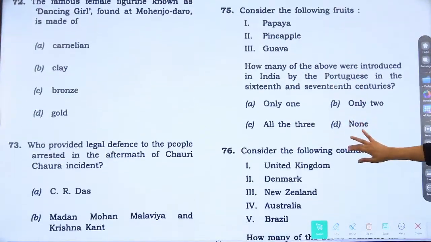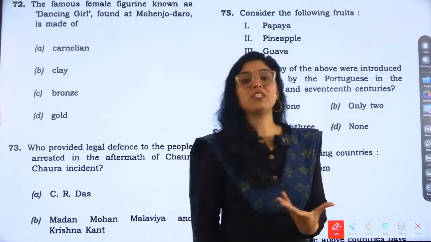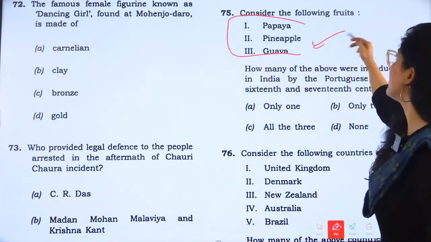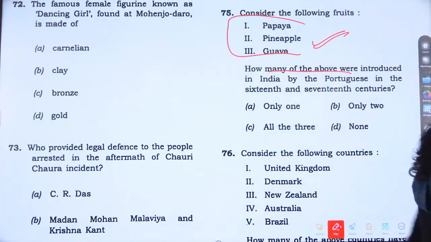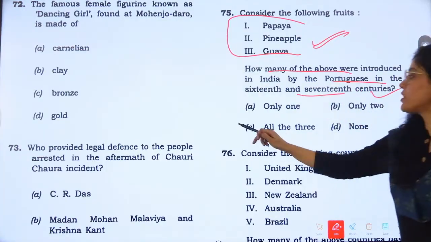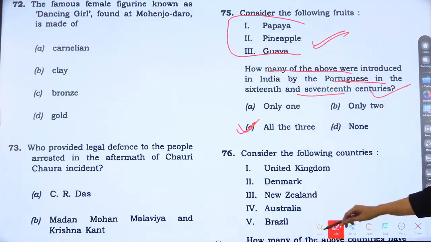Next is question number 75. Consider the following fruits. This is a very complicated question, students are finding difficulty to find this answer, but actually the answer is all the fruits, they were introduced by the Portuguese in India in the 16th and 17th century. So answer would be C, papaya, pineapple and guava. All three were introduced by Portuguese.